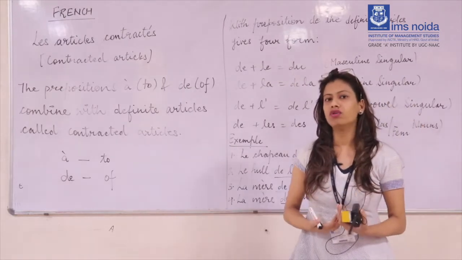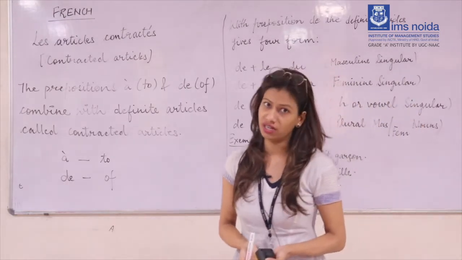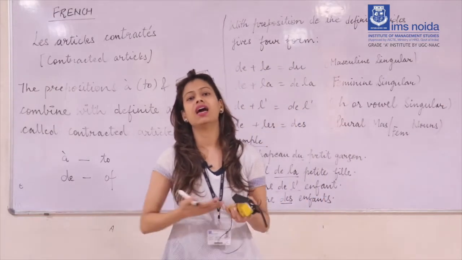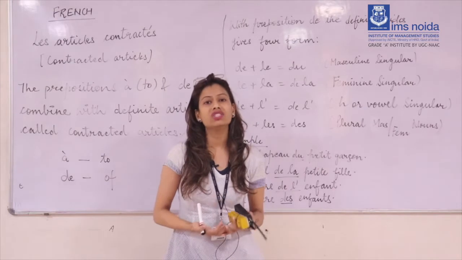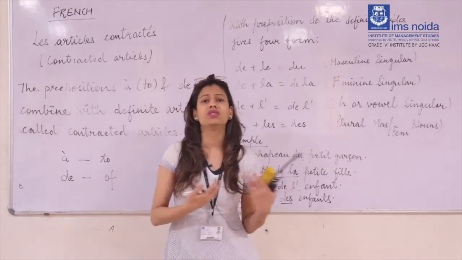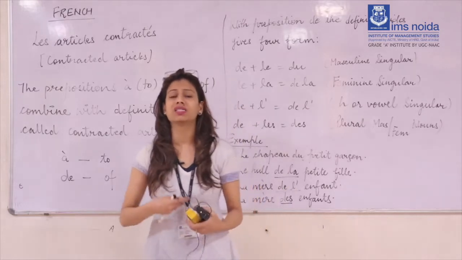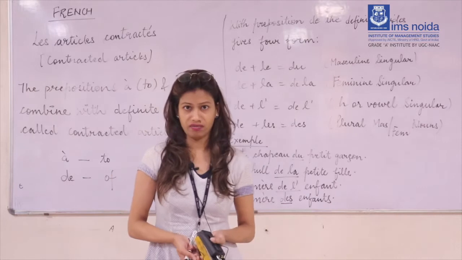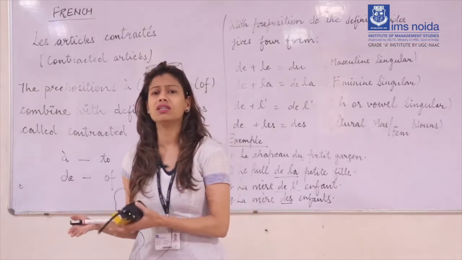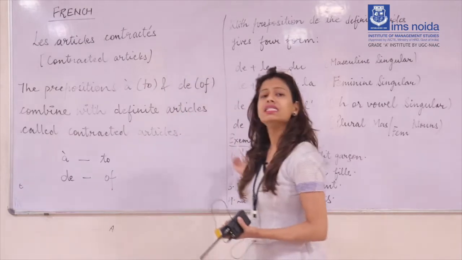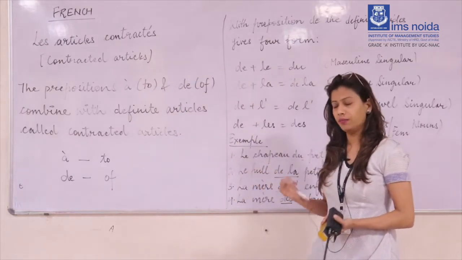Why do they give four forms? Just because of the gender of the noun. As we have discussed many times in our lectures, in French many things, verbs, adjectives, adverbs, conjunctions, articles, depend on the gender of the noun, because each and every noun has a gender in French. In the same way, these articles are also based on gender.